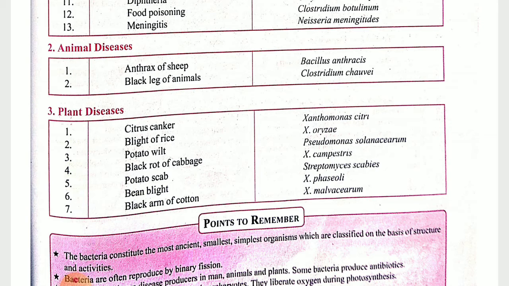Just go through it along with the causal agent. Okay children, very important this one. If you are learning and remembering all this, you will get good marks in your competitive exam, if you have a goal to fight any competitive exam.